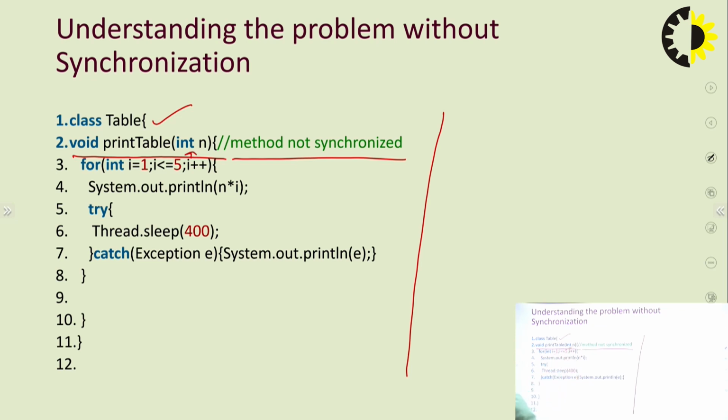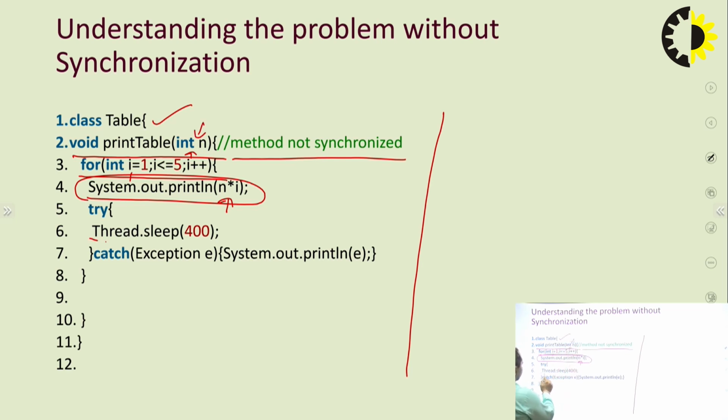After receiving the parameter, it will use a for loop which will execute from 1 to 5, or a given condition, and it will print n into i values. That means it depends on the for loop and this n value.